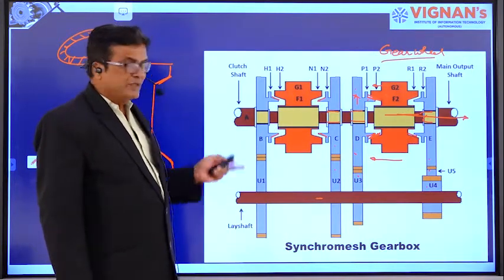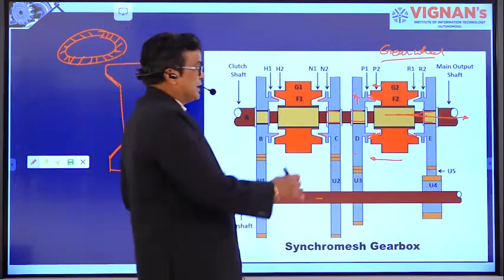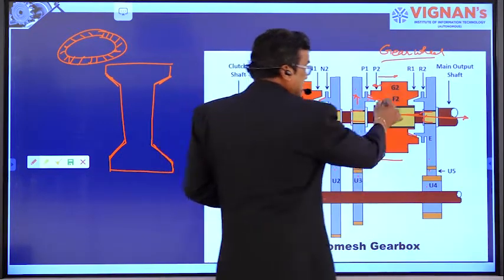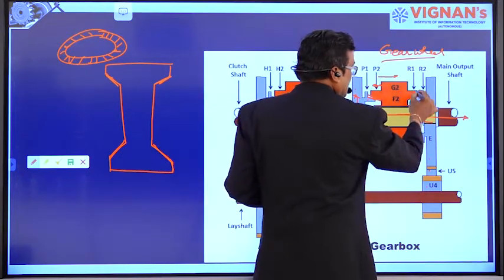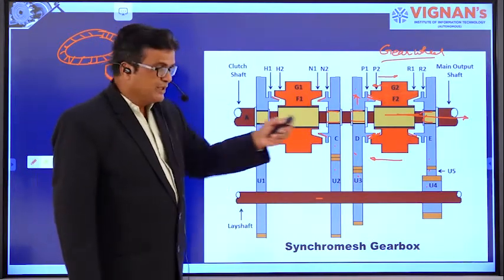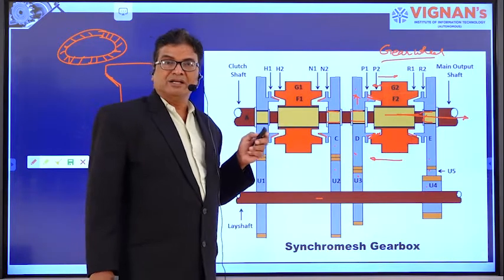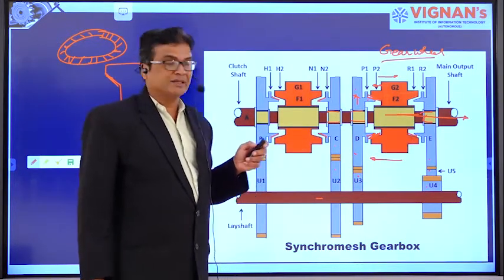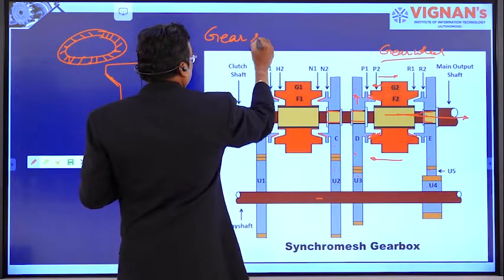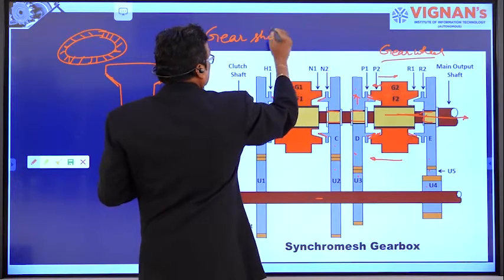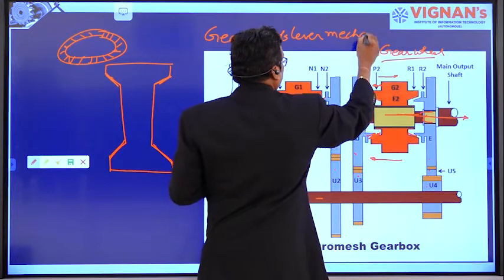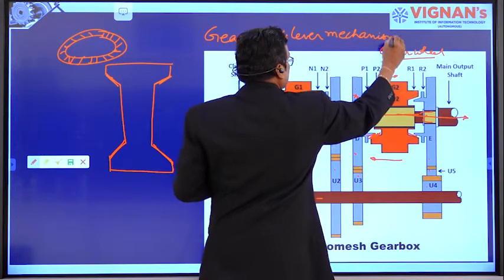And now to get the second speed, right, first the ring gear is allowed to move back, and the synchronous device is also allowed to move back, thrown backwards, right, by simply changing the gear wheel on the driver's hand, the gear shift lever mechanism. That is called the gear shift lever mechanism, and it is operated by a particular mechanism.